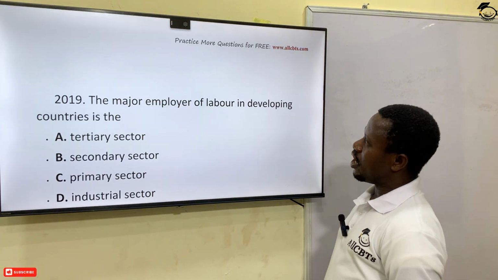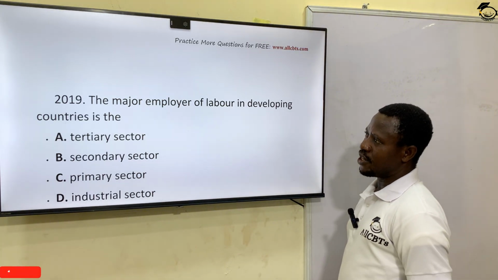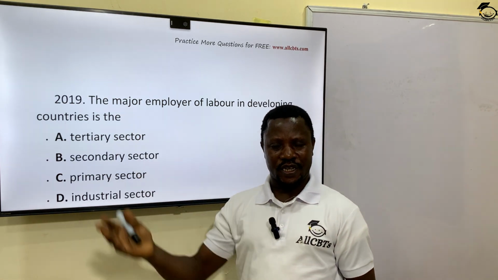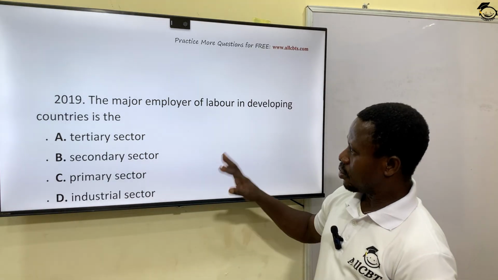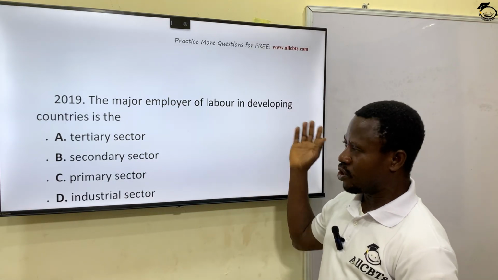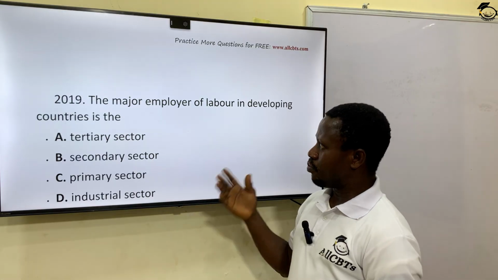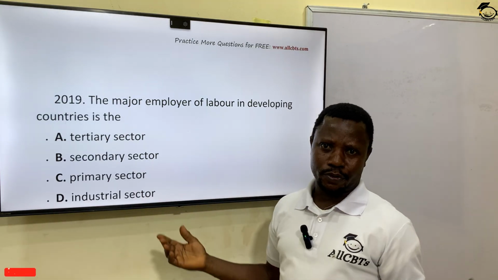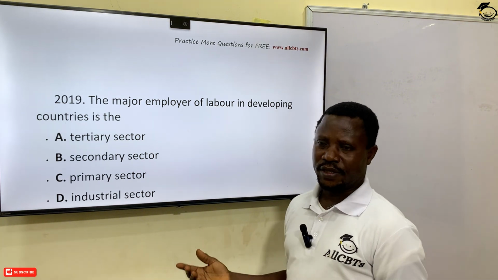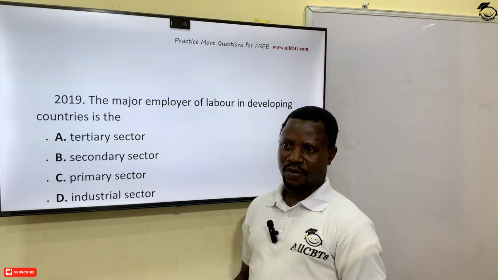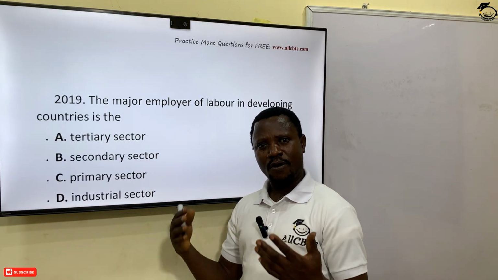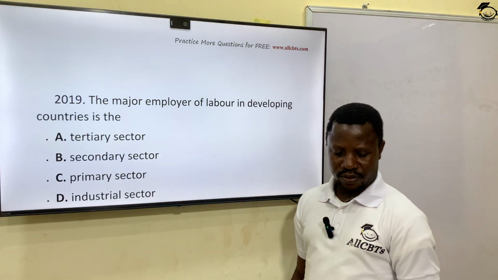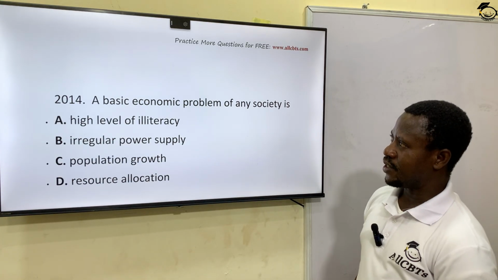The major employer of labor in developing countries. Developing countries are countries that are just growing. They are not like developed or sophisticated countries. So, who are the major employers? Which sector is the major employer of labor? What do you expect? Because major productivity in developing countries is what? Primary products, raw materials. So the answer is what? The primary sector, because they are basically raw materials. Primary sector, agriculture and what have you. Option C is the correct answer.